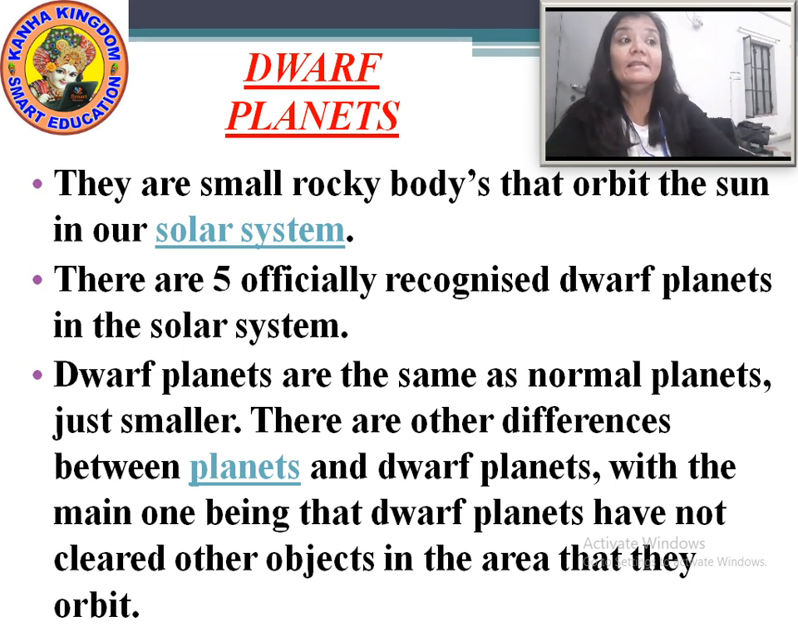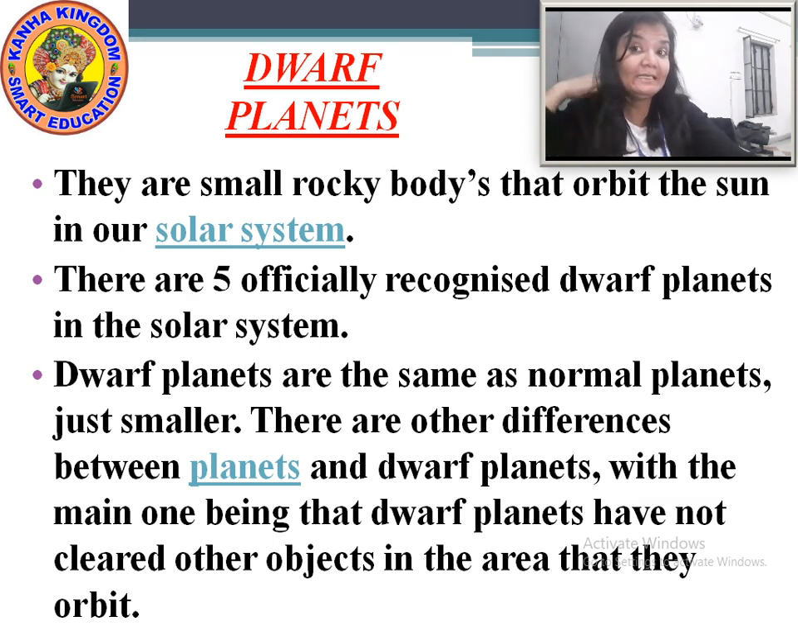Yes. Now the dwarf planets are different from the satellites. They are the same as the normal planets like our Earth, Venus, Mars, but they are smaller in size. There are other differences between the planets and the dwarf planets. What is that? One, that the dwarf planets have not cleared other objects in the area that they orbit.